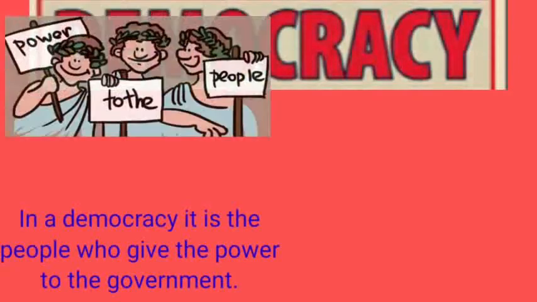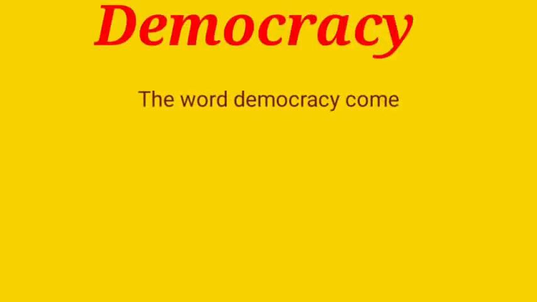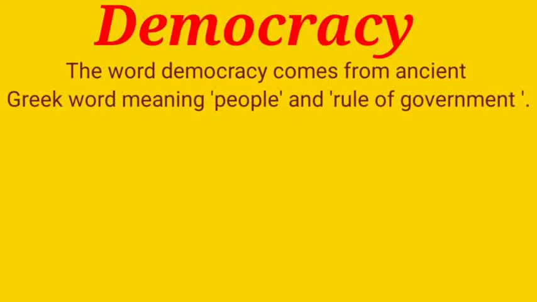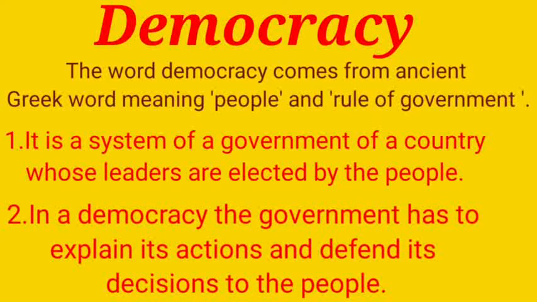What is democracy? In a democracy, it is the people who give the power to the government. People do this through election. Now the word democracy comes from the ancient Greek words meaning people and rule. It is a system of government of a country whose leaders are elected by the people. In a democracy, the government has to explain its actions and defend its decisions to the people.